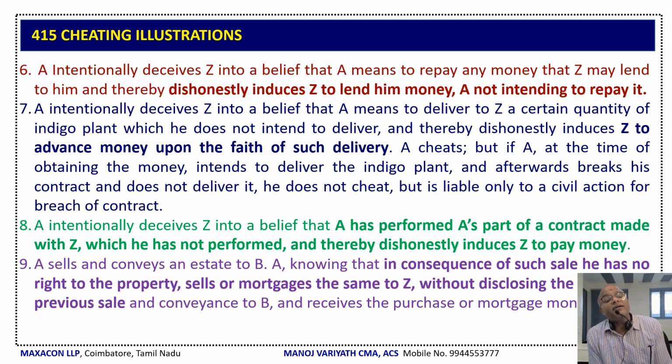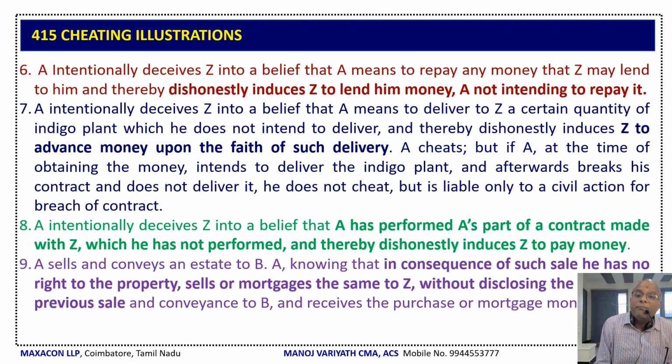Another illustration is that A intentionally deceives Z into believing that A has a certain quantity and quality of indigo plants, but he has no intention to deliver, and he doesn't have the stock of indigo plants either.